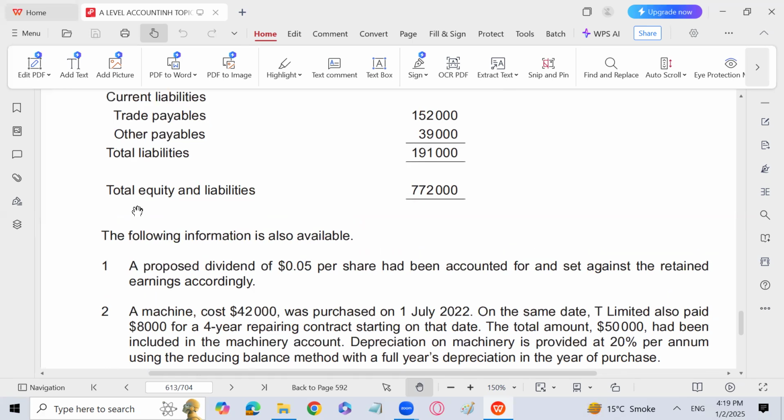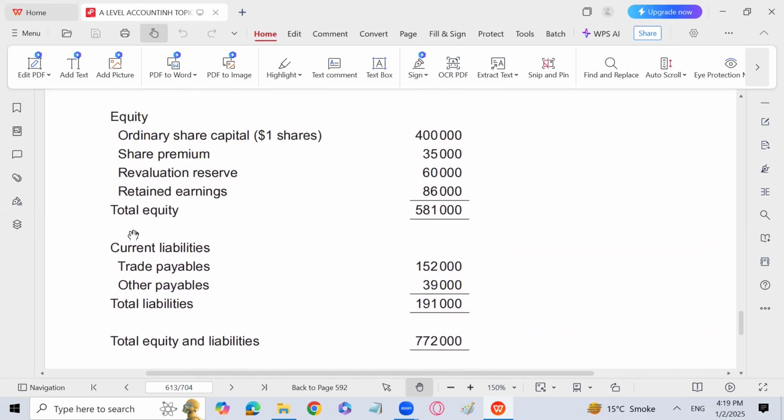Proposed dividend of 0.05 means that the shares in this question are 4 lakh. So 4 lakh into 0.05 will be 20,000. So 20,000 will be added back in retained earnings because it was wrongly subtracted. And in other payable, we have written it as a current liability, which should not be a part of current liabilities. So we will subtract the proposed dividend from other payable also, right? So added to retained earnings and subtracted from other payables.